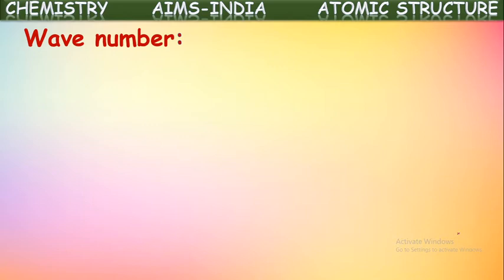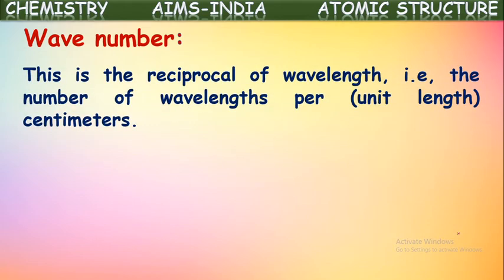Next one, wave number. It is simply the reciprocal of wavelength. Definitionally, it is the number of wavelengths per unit length, that is, the number of wavelengths per centimeter is called wave number.